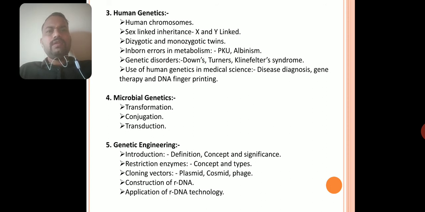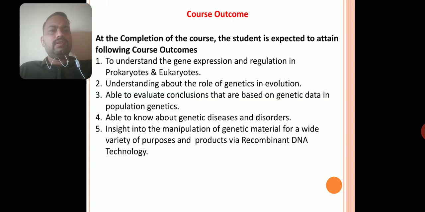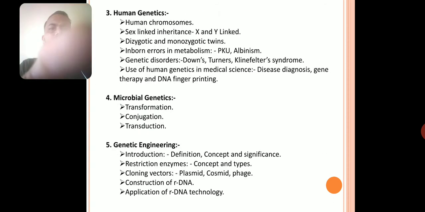These syndromes are caused due to non-disjunction. Then we will discuss the use of human genetics in medical science, like disease diagnosis, gene therapy, and DNA fingerprinting.